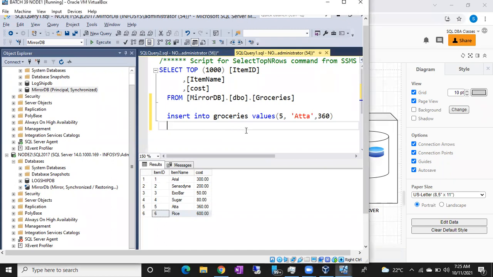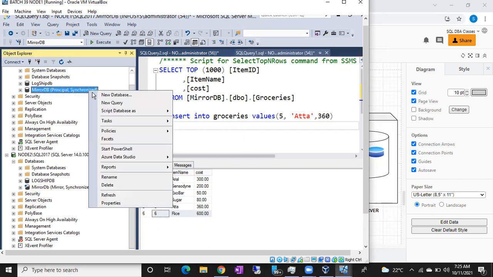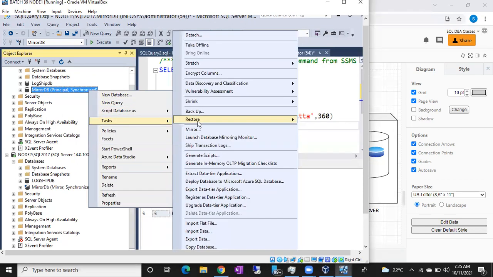Right, how to monitor the mirroring? How many ways can we monitor the mirroring? We can monitor the mirroring in two ways. One is the mirroring monitor. Using that, you can monitor the mirroring. How can we get the mirroring monitor? Go to Tasks.